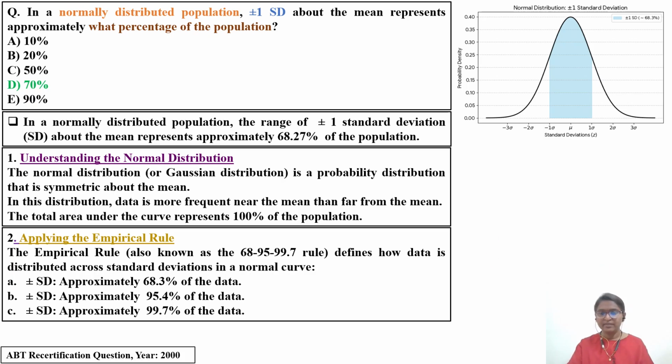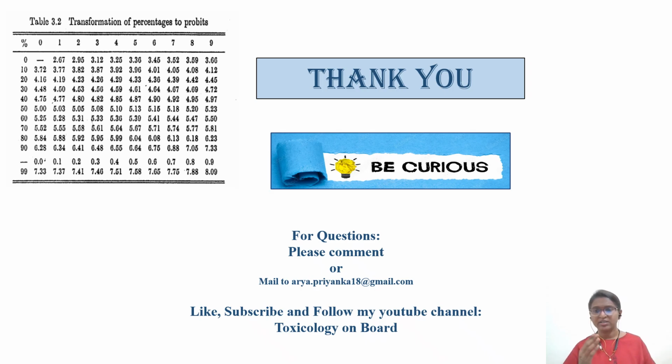Actually, these concepts are a little bit difficult because not every toxicologist will be applying statistics. In the team you will have a separate statistical person who will be doing the interpretation or application, or now we even have software which will be doing it.